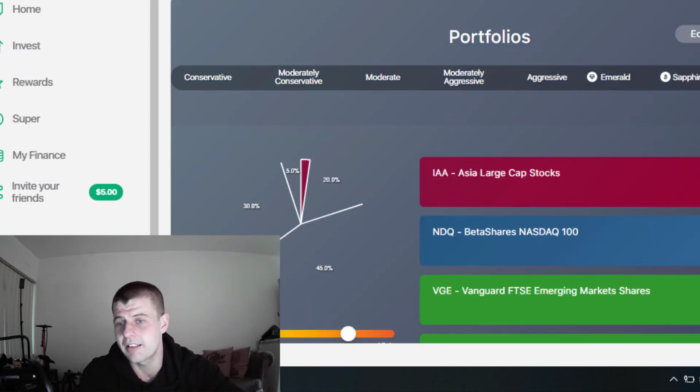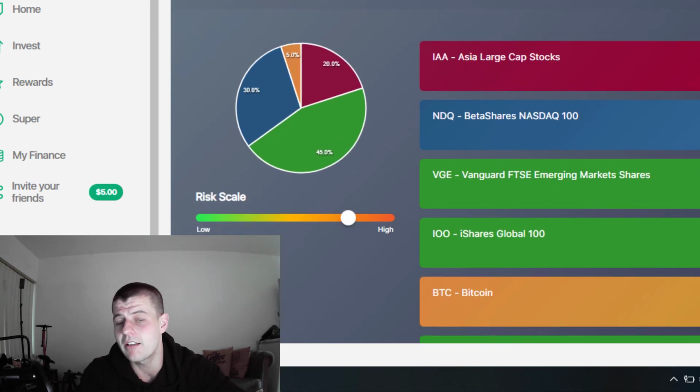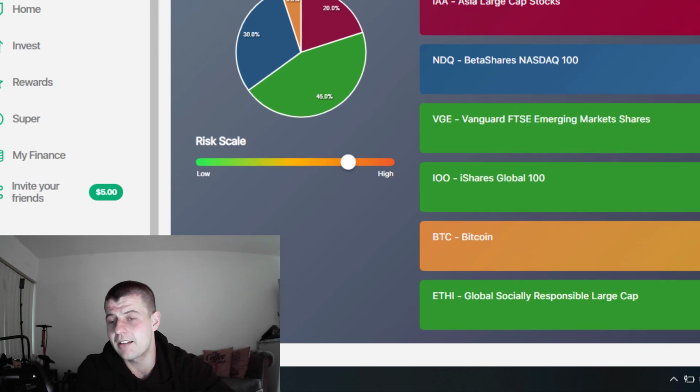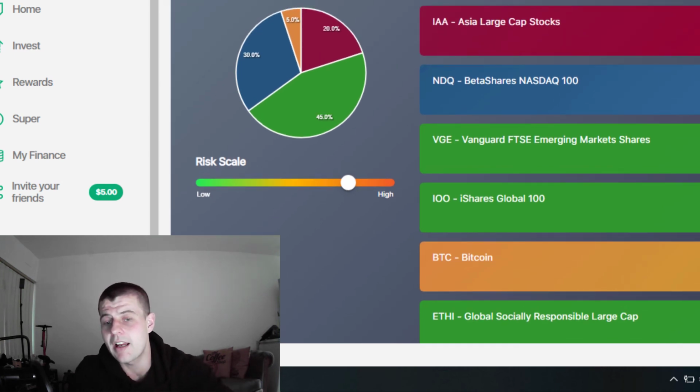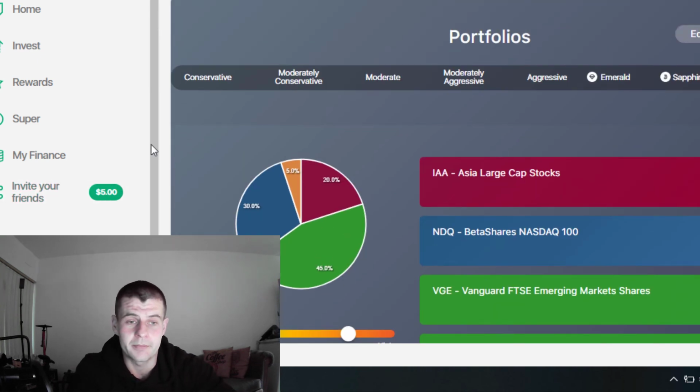This is the one that I use, which is the one I decided to split off myself. It's an edit your own portfolio, and it comes with a higher fee structure. So all the other ones have a fee structure of $3.50 per month, and then after you reach $20,000 invested, that becomes a percentage based fee. If, however, you choose to not do that and you want to go the high growth, you pay an extra $1 per month. But like I said, that means you don't pay brokerage, rebalancing, or any other associated fees when it comes to investing.